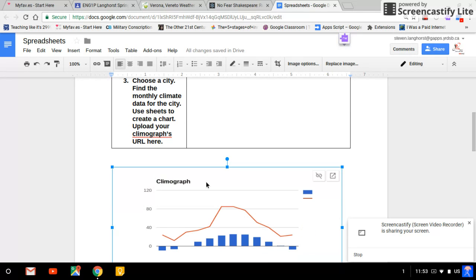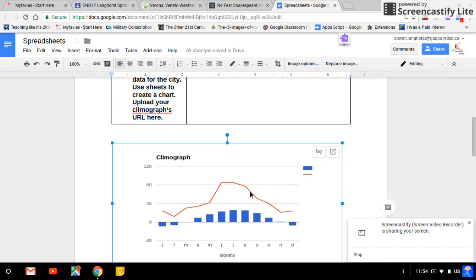So there's this climograph down here, and this is temperature, and this, like the blue, is temperature. So you can see negative temperatures below zero, and this is rain. So there's not much rain or precipitation in February, March. There's not too much, but it really spikes around June, July, these months here.